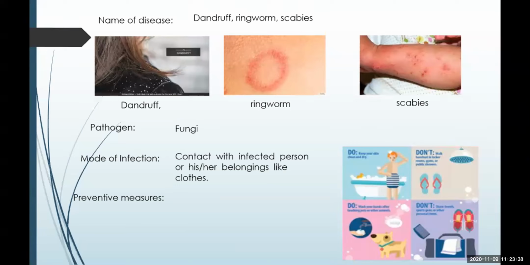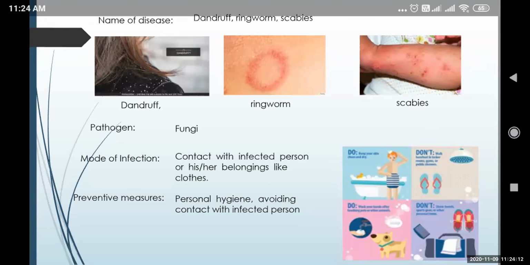Then, if the animal is caught with the infection of such fungal diseases, proper treatment has to be given to the pet or animals also, and a person should avoid contact with the animals who are suffering from this infection. So, proper hygiene, avoiding contact with the infected person, and also avoiding sharing the belongings or the clothes of the suffering person.